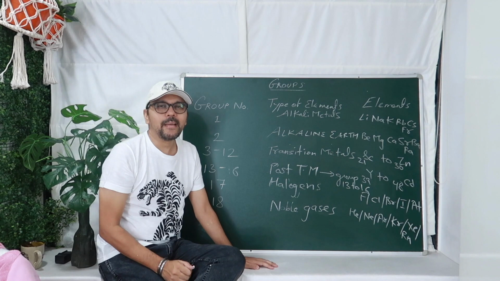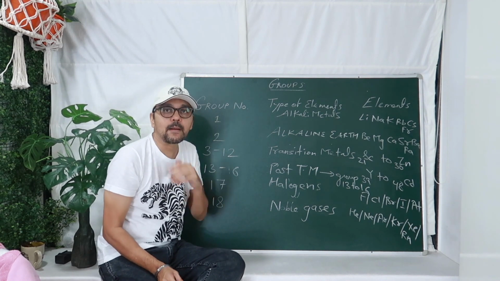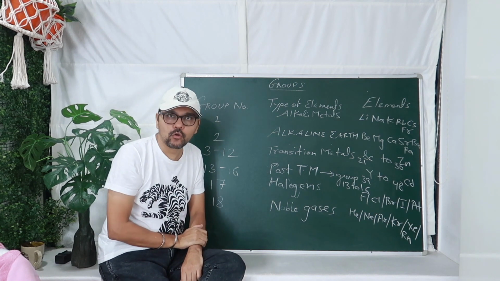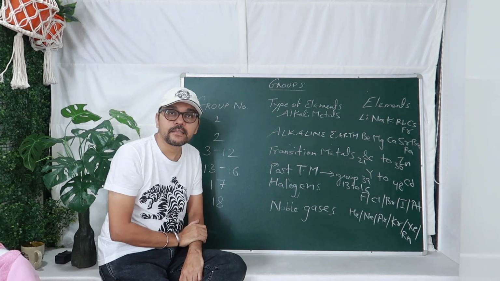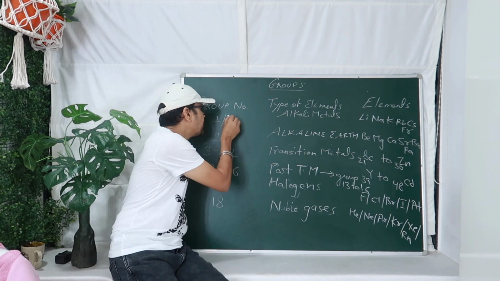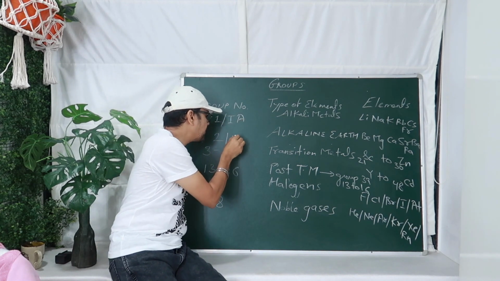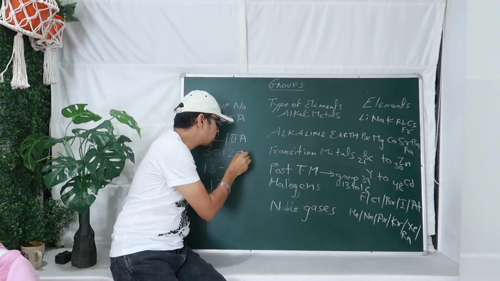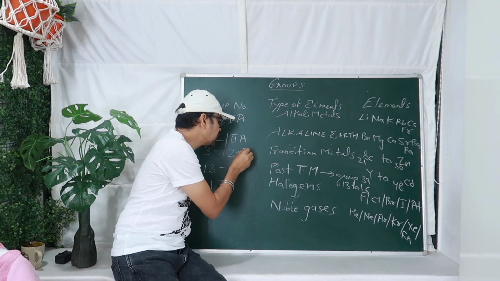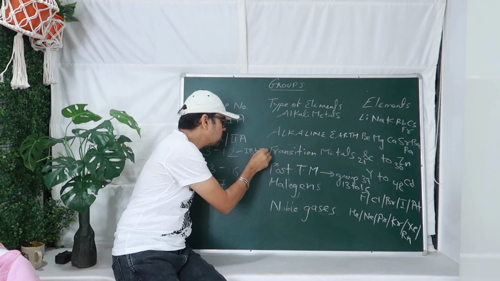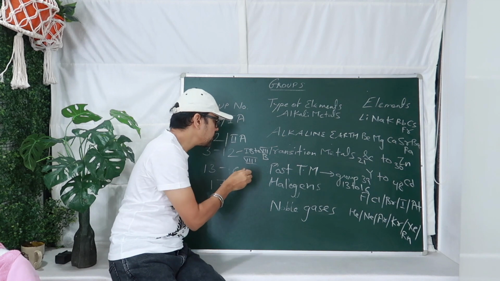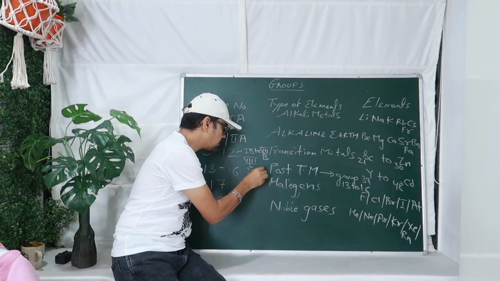So that is basics about the groups. अब groups होते क्या है? Groups मैंने बताया, the vertical columns in the modern periodic table are called groups. What they denote? They denote the valency, right? And everyone has to know group 1 old name is 1A, old name is 2A. This is from 3 to 12. If I am going to talk about, is going to be 1B to 7B, and 8th group also they have, which is divided into 3 parts, right?